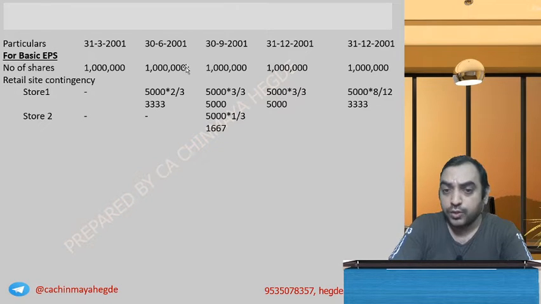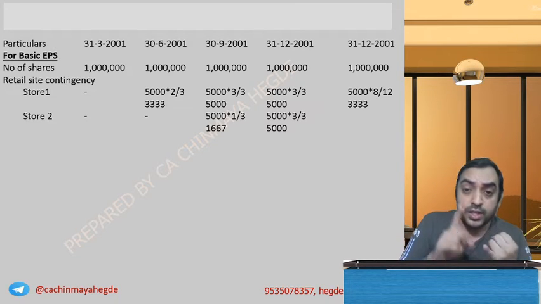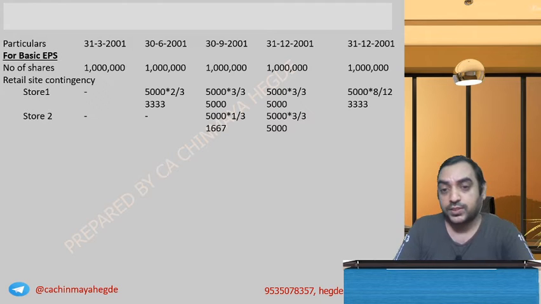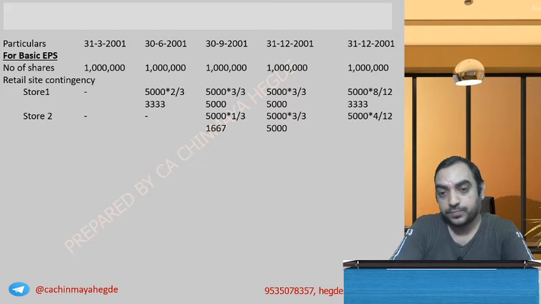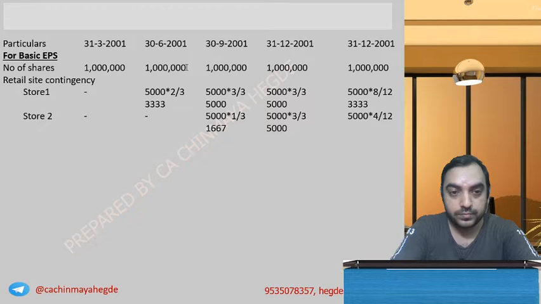And in this one, full 3 months it is there, 5,000 into 3 by 3, so the full 5,000 will come. And for December, only from 1st of September: September, October, November, December, 4 months. 5,000 into 4 by 12, 1667.